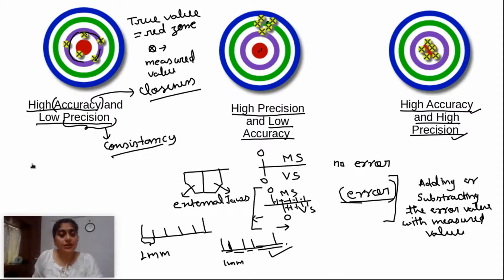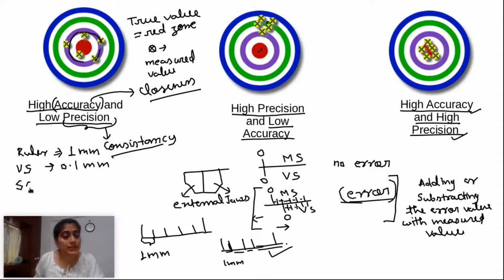One more thing, we know the ruler. With a ruler we can measure up to 1 mm, minimum 1 mm. With a vernier scale we can measure up to 0.1 mm. And for the screw gauge we can measure up to 0.01 mm. So we can say the vernier scale is more precise than a ruler, and the screw gauge is more precise than vernier calipers because it is giving the value up to 0.01 mm.